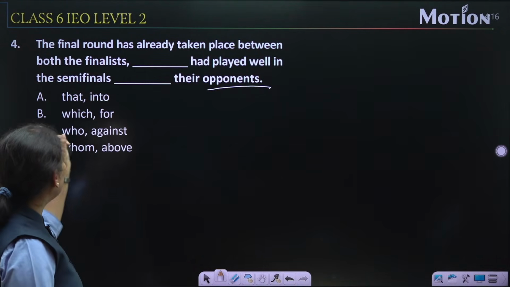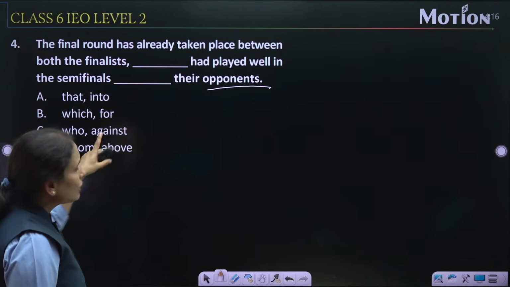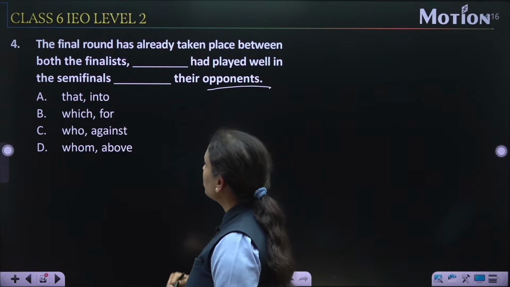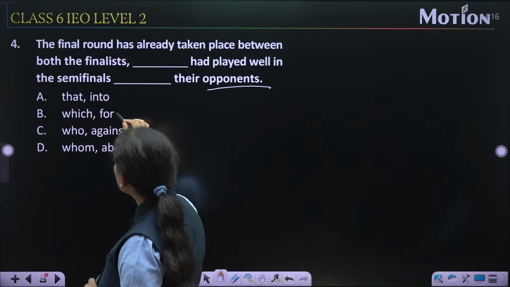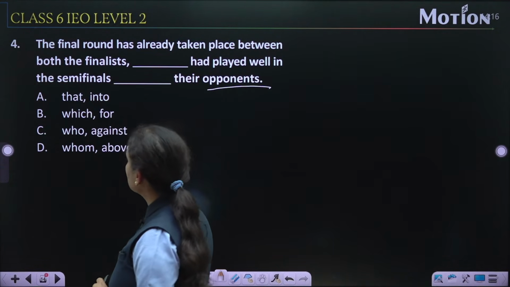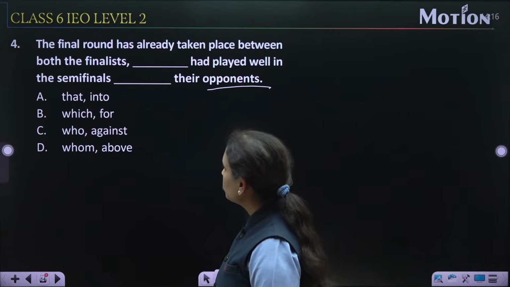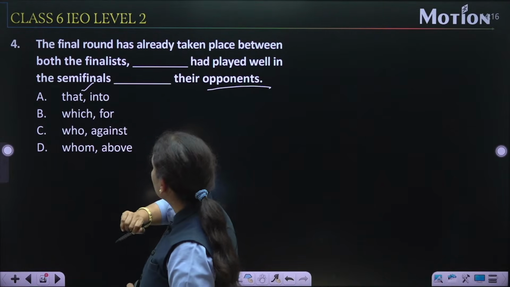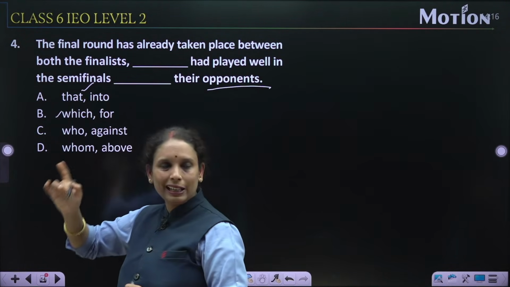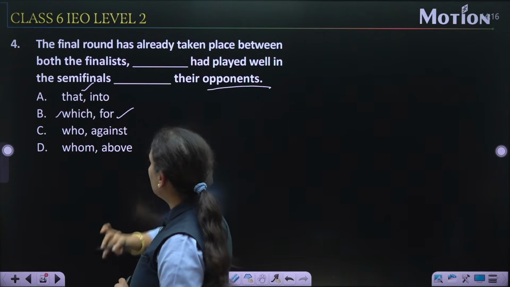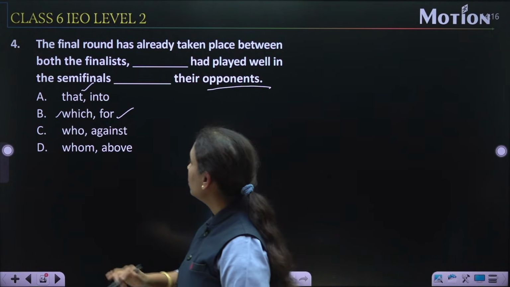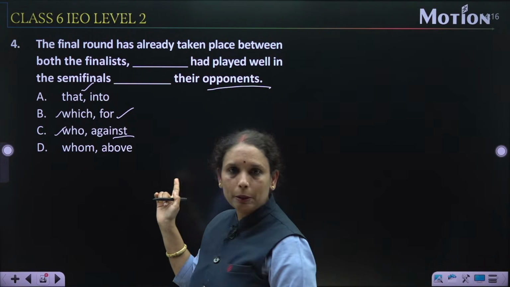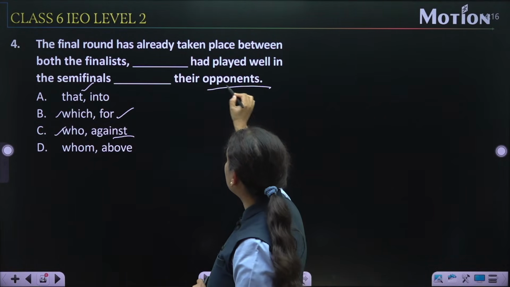Dash had played well in the semi-final. Dash their opponents. So now look at the options. First of all, that and into, which and for, who and against, and D option is whom and above. So first of all, that is not used for the person, finalist, right? Which is used for person and things also, but for is not the appropriate preposition here. Now, who is used for the person and against is also an appropriate preposition here because against their opponents,